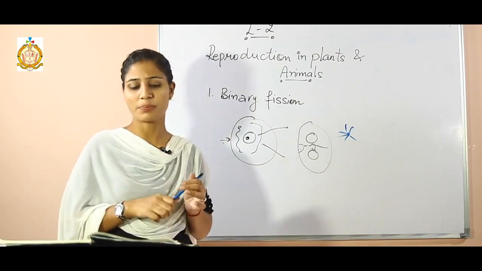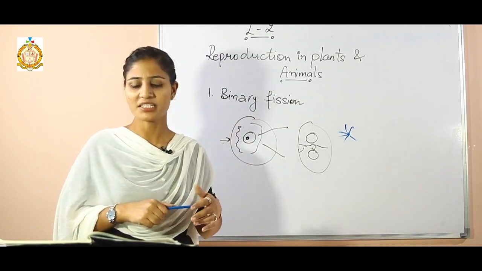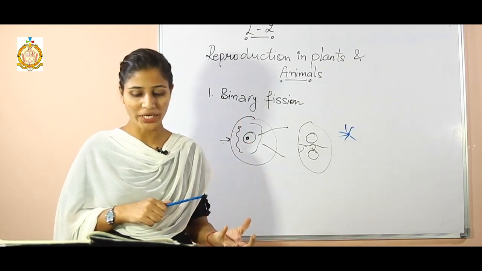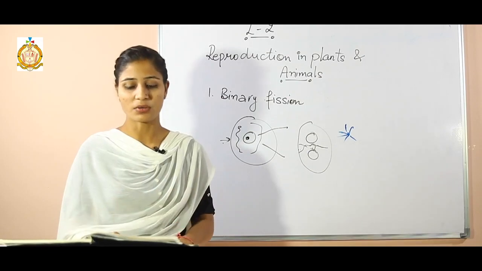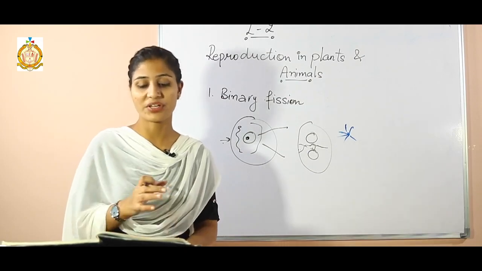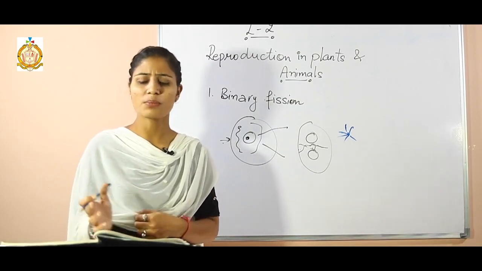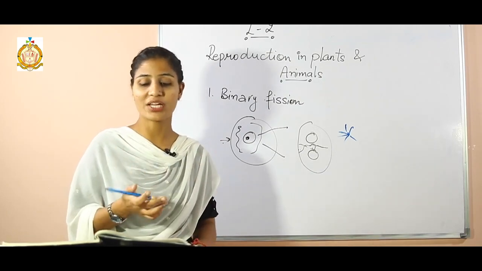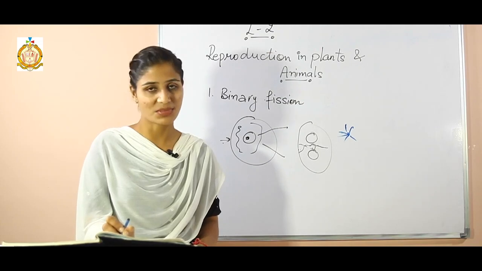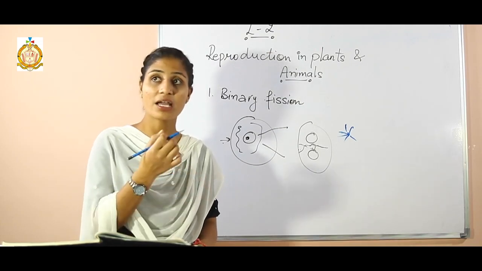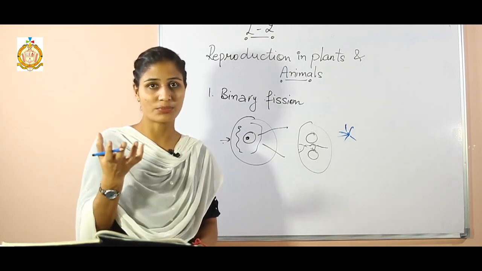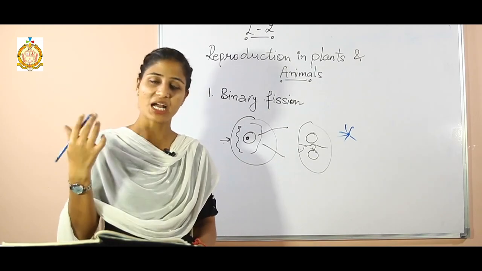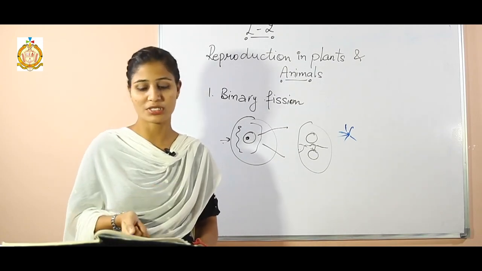Next, subaerial stems. Subaerial stems means they grow from the base of the stem and regrow horizontally. From here, where they are growing from the base of the stems, they regrow, and in that way they show the reproduction process.